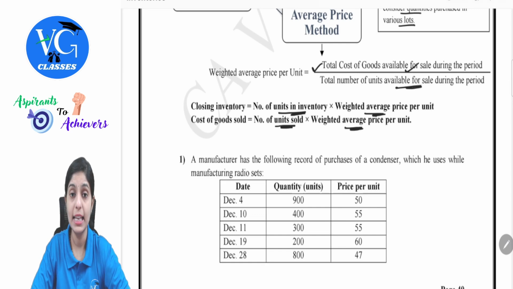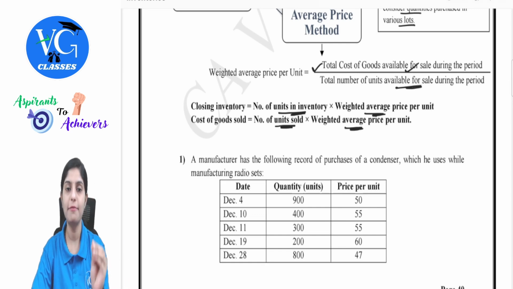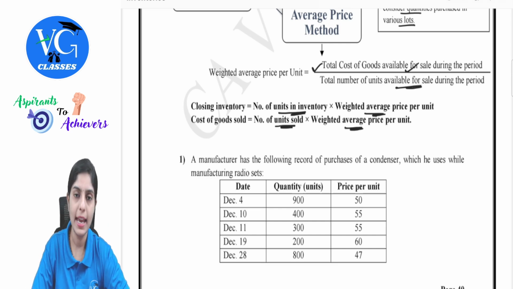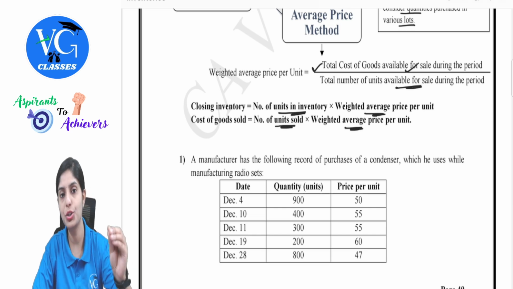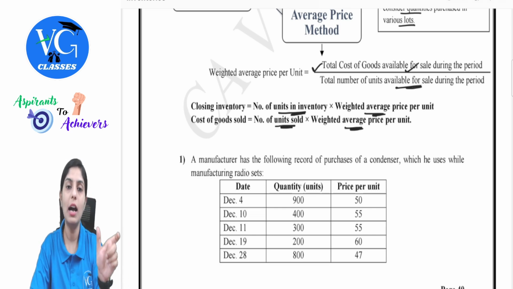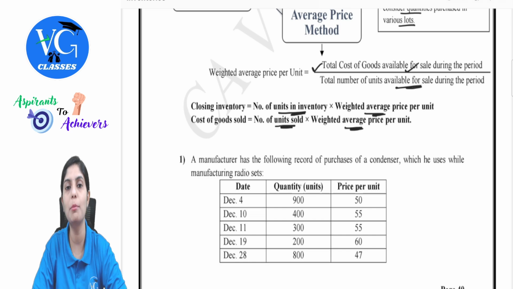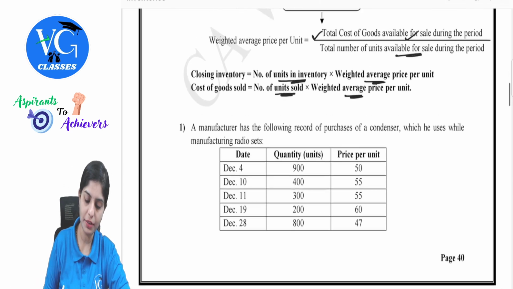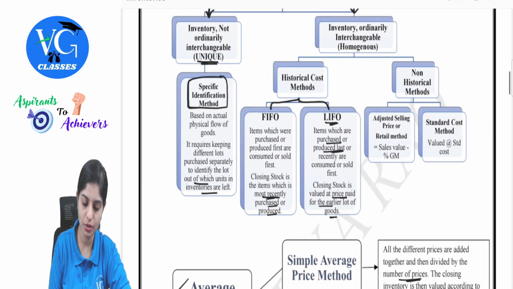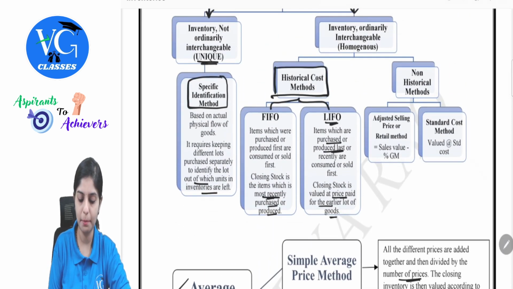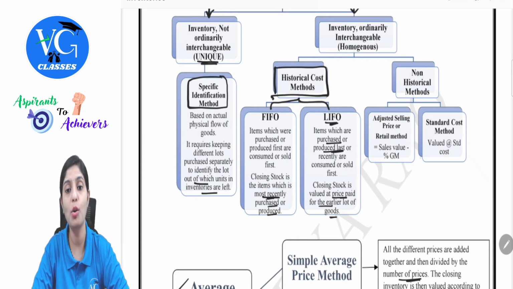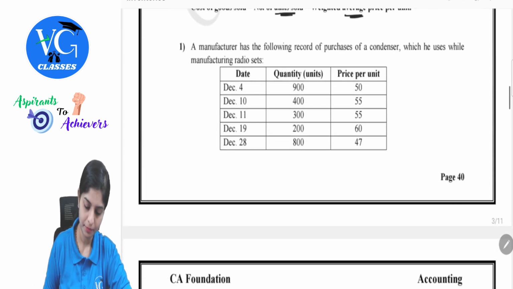Remember one point here, guys. In this particular chapter, more emphasis is given on cost rather than selling price. So any value we take with respect to closing stock, we make sure that it is shown at cost. So the approach here will be to first denote cost and then multiply it with the number of units left, that will give us closing stock. Yes, whatever methods we discussed, that was under historical cost method. Let's look at some practice questions and later we will take up non-historical cost method.